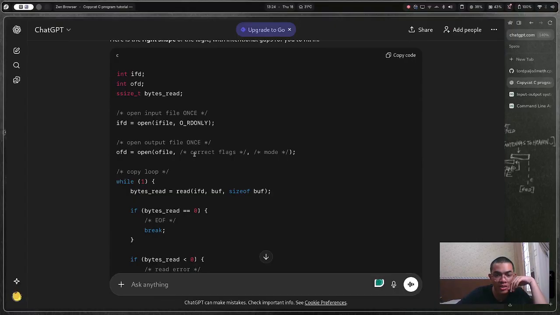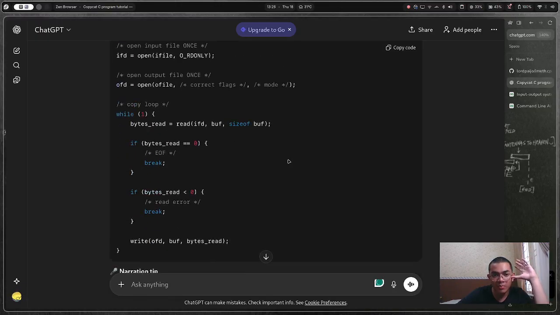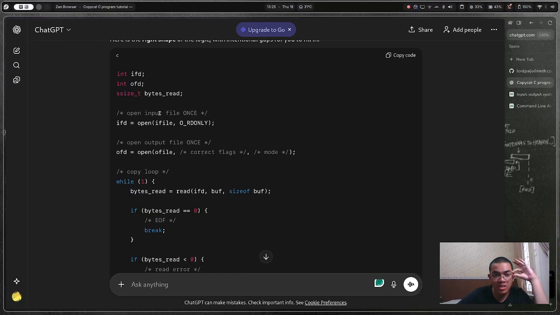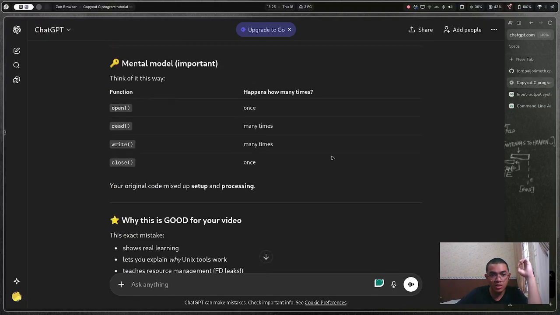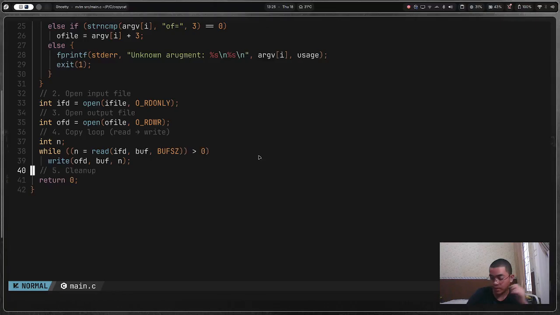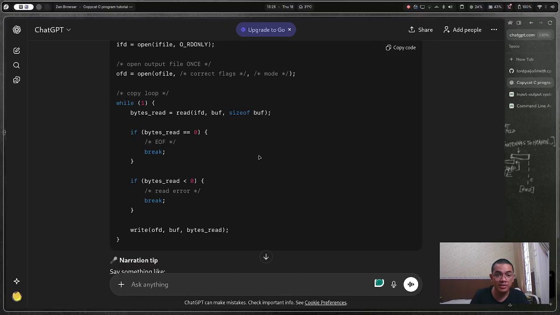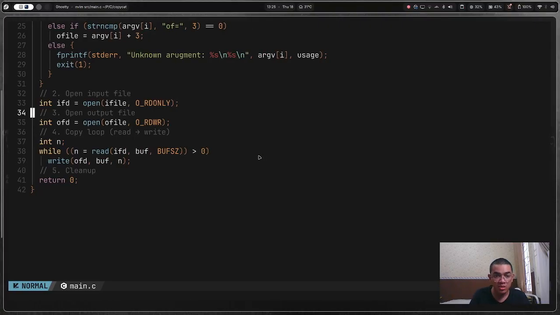So O file, create mode. The mode, I need the mode. Look at this, while bytes read, there's this ssize_t bytes read something. Okay, so the mode, I think I'm going to make it 777. What is the mode I should use here? Bytes read. Yes, okay. So we have this, and then I need to have ssize_t bytes read. So let me do this.